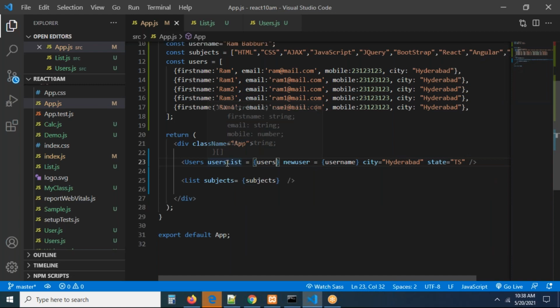But it is better to always take lowercase letters, or it's better to go with one case, even though you can take capital letters, no problem. But I want to go in such a manner, guys. Can you see users list? I'm passing the data to the particular component.